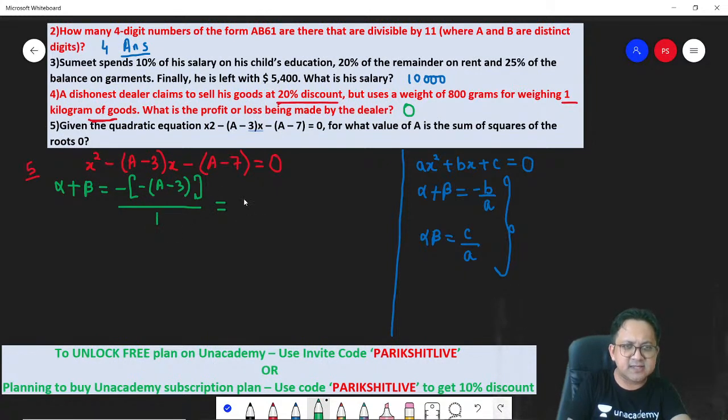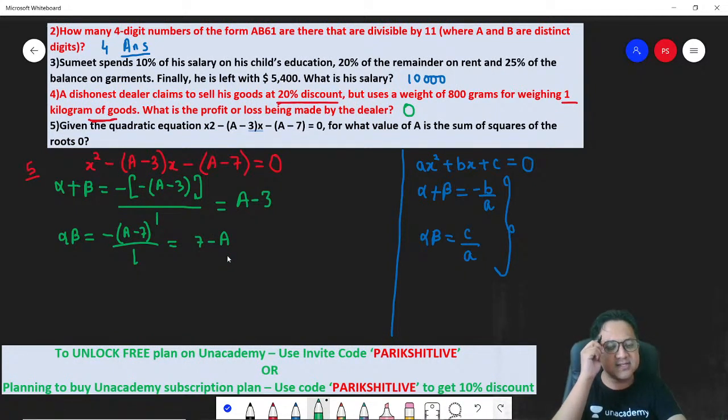So this comes out to be a minus 3. What is the product of roots? Product of roots is c by a, third term by first term. Third term is minus (a minus 7), divided by first term 1. So this comes out to be 7 minus a. I have got the sum of roots and the product of roots.